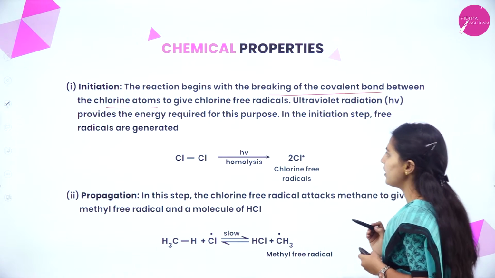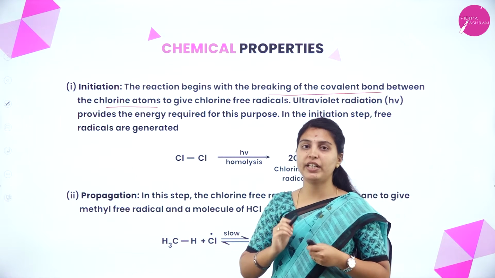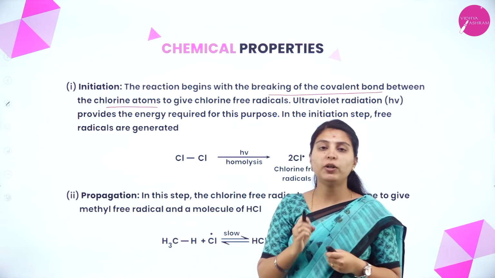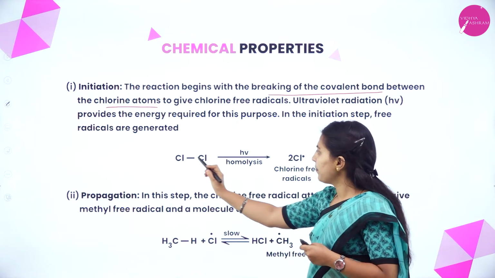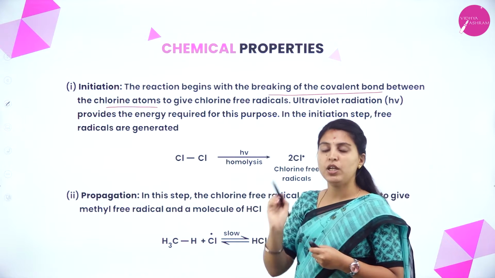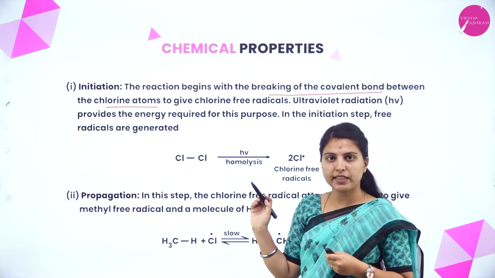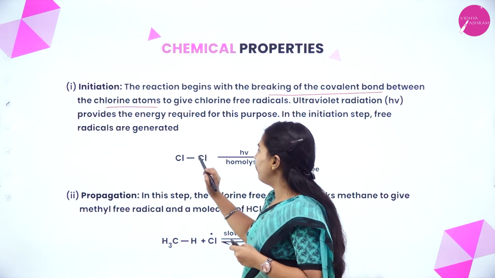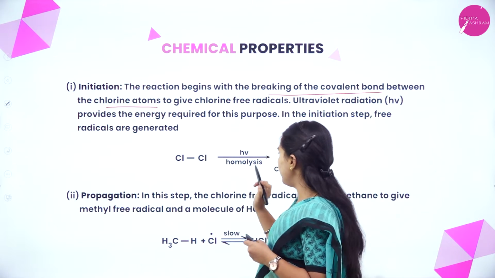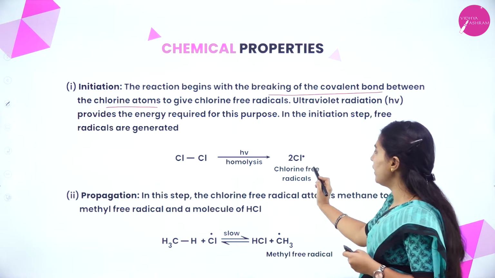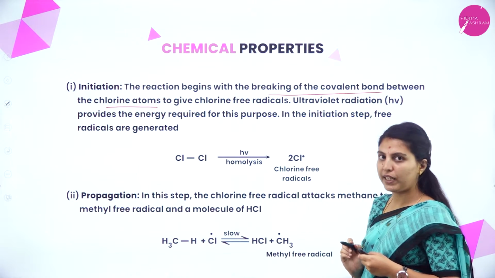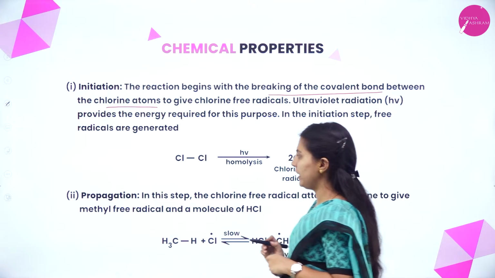In this initiation step, free radicals are generated. When are free radicals generated? When homolytic cleavage of a covalent bond takes place. Here, between the chlorine and chlorine atoms, one covalent bond is present. That covalent bond gets cleaved by homolysis in the presence of sunlight, and two chlorine free radicals form. That is the product of homolytic cleavage.